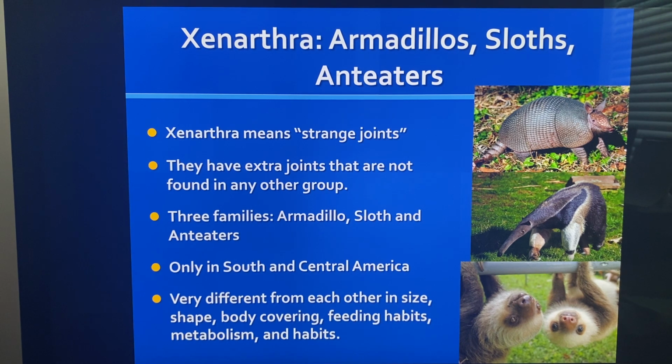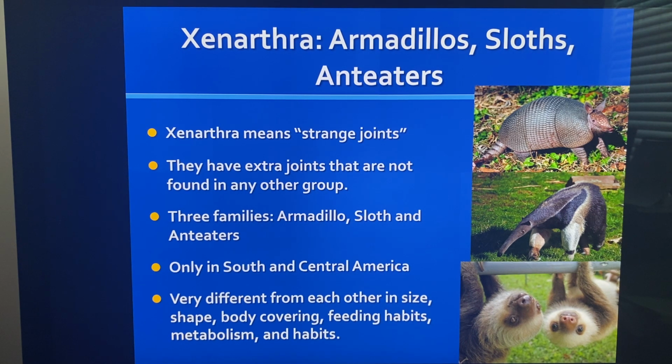Xenarthra. Xenarthra are armadillos, sloths, and anteaters. Xenarthra means strange joints. Indeed, they look like they have strange joints, don't they? They have extra joints that are not found in any other group. There are three families: armadillos, sloths, and anteaters. They're only in South and Central America. They're very different from each other in size, shape, body covering, feeding habits, metabolism, and habits. They don't even look alike.